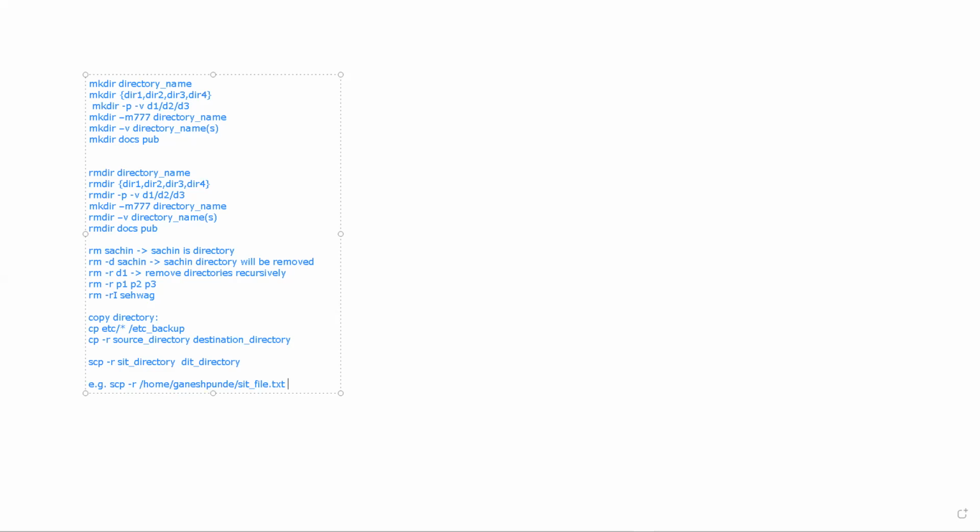So again, you need to specify the destination username. So what is the destination username? Suppose Ganesh Punde @, then you need to specify the host name. Host name means what? It can be a host name or it can be the IP address.